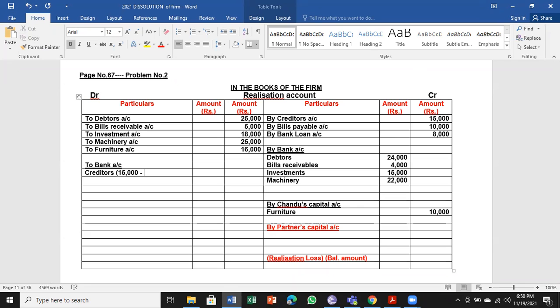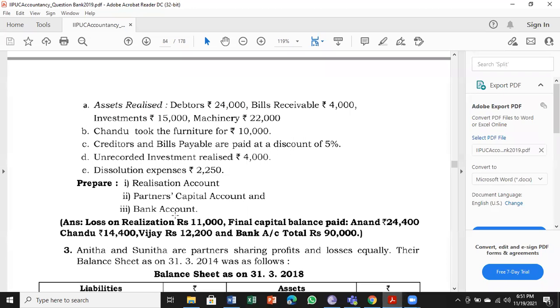15,000 minus 5% of 15,000, that is 750. So 750 less the business has paid. Next, bills payable is also paid by the business. Bills payable is 10,000. I am taking this to make you understand that 5% of 10,000 is 500. So 9,500 is paid. Next, we have unrecorded investment realized 4,000.